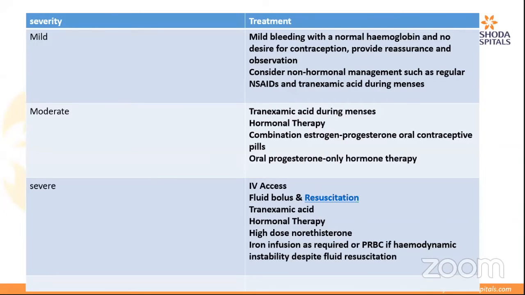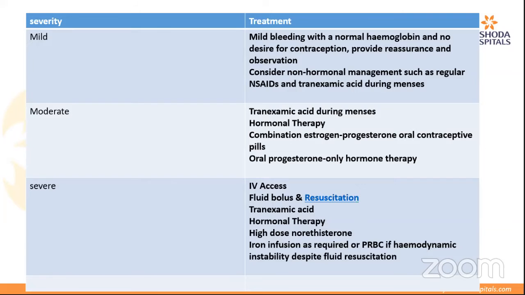But to categorize it, it is important we get some blood tests done. Mild bleeding with a normal hemoglobin, and when the patient is not looking for contraception, if they don't want contraception, we can reassure the patient and observe for some time. It is not important in mild bleeding that we give something immediately. If the patient has pain and bleeding is still bothersome, worrisome for the patient, we can give them just regular NSAIDs and tranexamic acid during periods, and that should help control it.